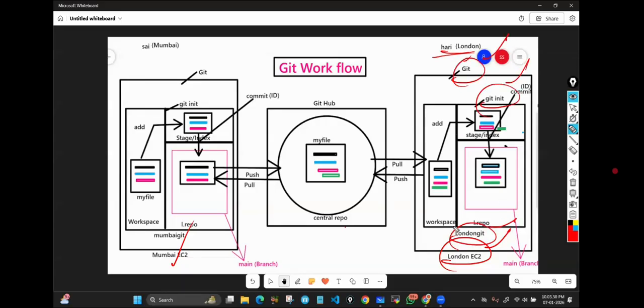Then he also will get all 3 stages. Correct? Inside he will get the branch also, exactly the same. Then he will not write any code. First he is going to pull the code. First he will pull the existing code.